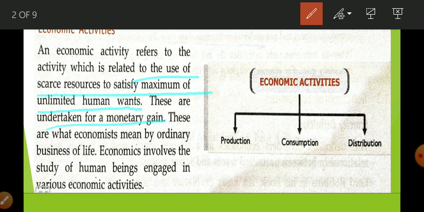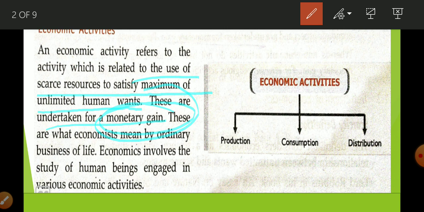Now we are talking about economic activity. Our wants are unlimited, our resources, our means, are limited. So what is economic activity? Economic activity is related to how we are going to use these limited resources so that we can satisfy the maximum of human wants. One more thing: we do economic activity with monetary gain. We are concerned with money. Whenever we are doing any activity and we are thinking that in return we are going to get money, this is known as an economic activity.